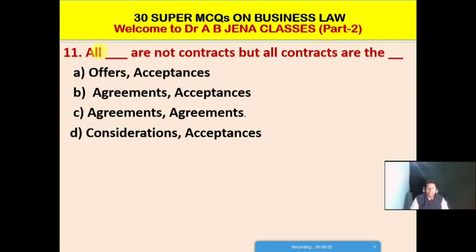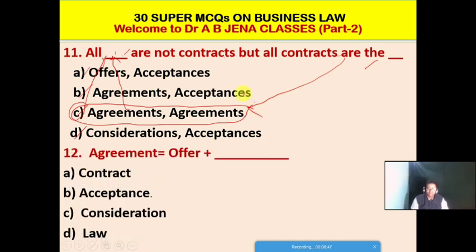So next MCQ. All dash are not contracts, but all contracts are the what? Option A. It's offers, acceptance. B. It's agreements, acceptance. C. It's agreements. D. It's consideration, acceptance. So friends, C is the right option for this MCQ. All agreements are not contracts, but all contracts are agreements. So it's very interesting. Again I am repeating, all agreements are not contracts, but all contracts are agreements.